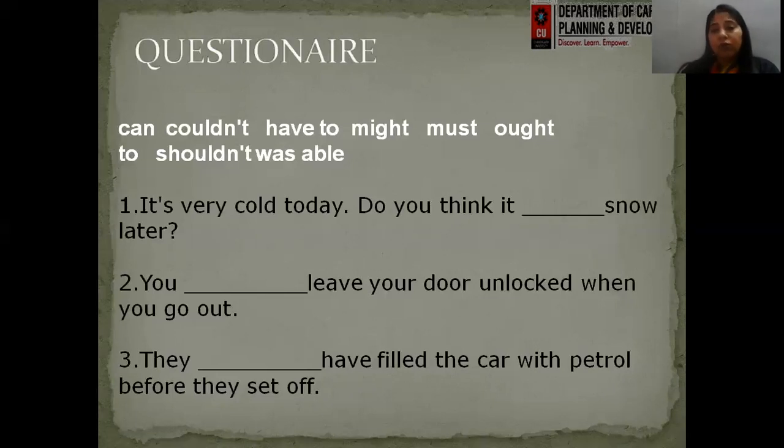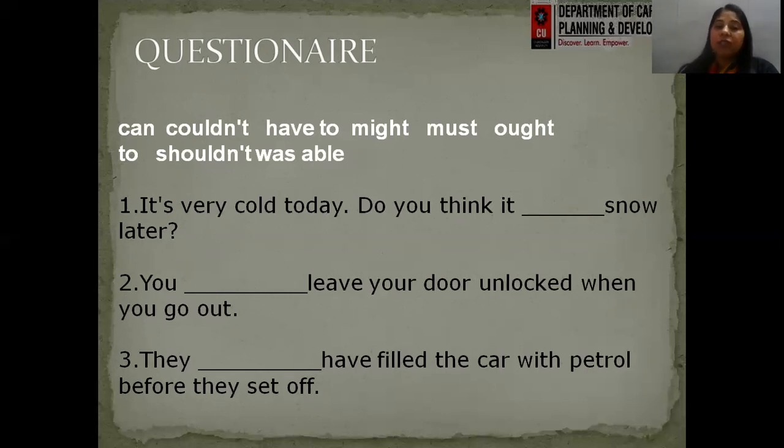Next question here. Let's try to solve it. It's very cold today. Do you think it dash snow later? Please write the answers, and we will discuss the answers one by one. You dash leave your door unlocked when you go out. So what should come here? Okay, let's discuss it one by one. It's very cold today. Do you think it dash snow later? It might, right? So we are talking about the possibility of snowfall.